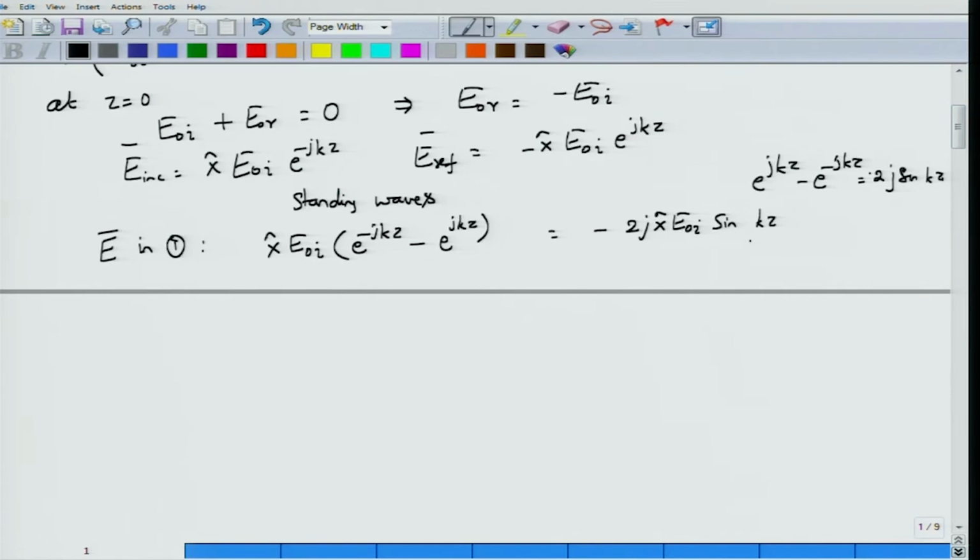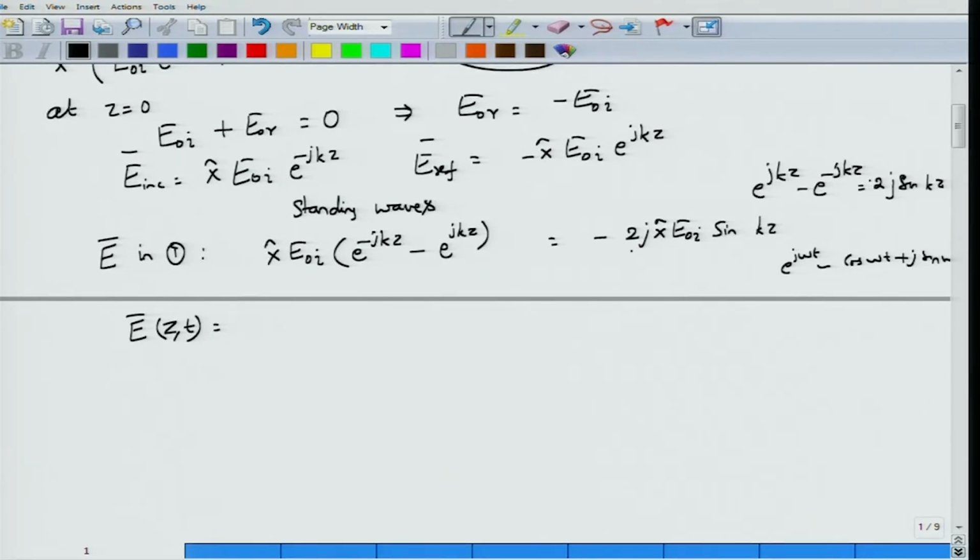This is the phasor component of the electric field, but the full electric field E would be obtained by multiplying this by e to the power j omega t and then taking the real part. When you multiply minus 2j x hat E0i sine kz with e power j omega t, which is cos omega t plus j sine omega t, and take the real part, the cos omega t term with 2j will be imaginary, therefore that will not be present, and j and minus j will give plus.